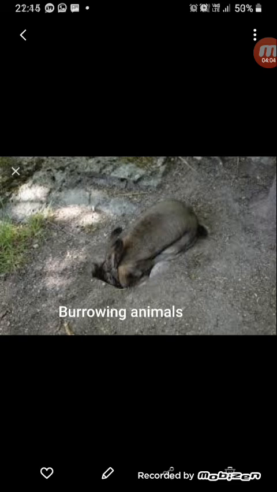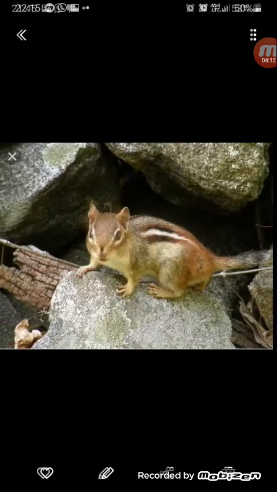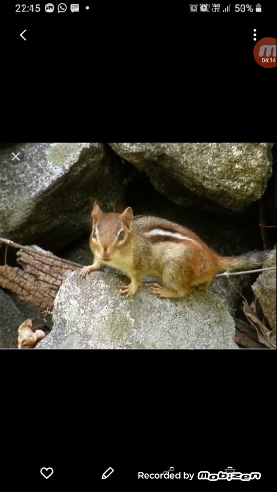Once they are digging up their holes, they are loosening the rock, and they help the rocks to break into pieces. Like here you see a small squirrel. It has made its hole into a rock, and when it lives inside it and digs up the soil, it helps the bigger rocks to break down.